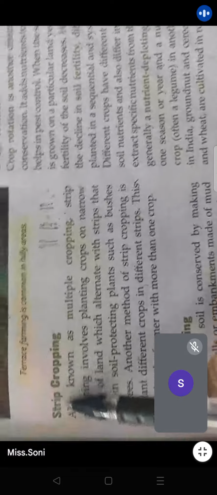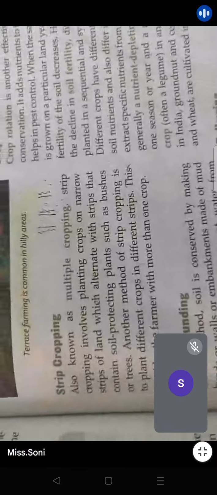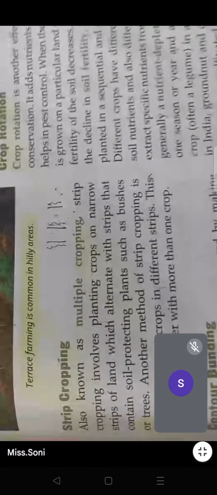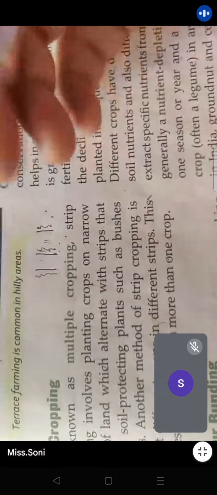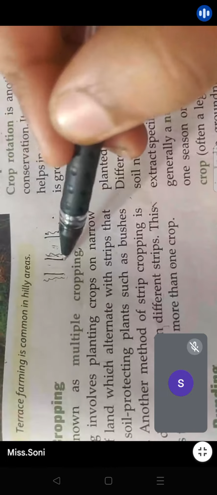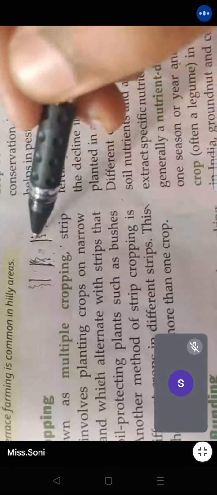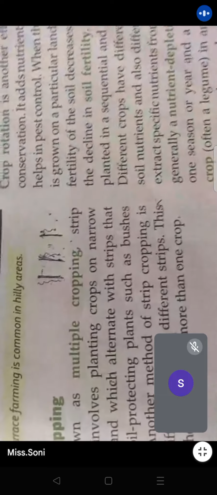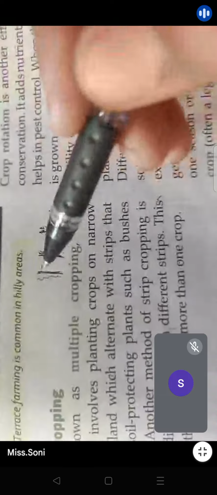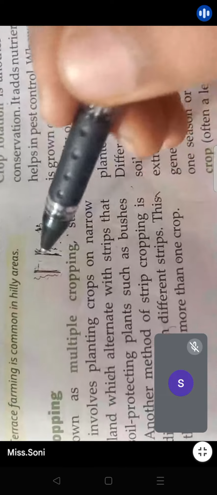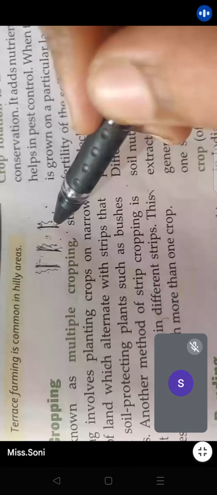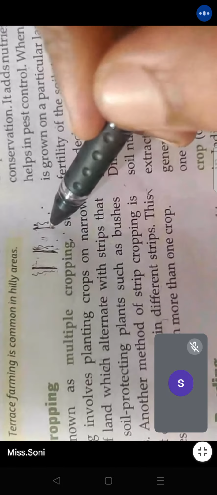Now what do you understand by seeing this word strip cropping? In strips. In strips, very nice. So basically in strip cropping there are strips made on the land. Can you see these lines? These are the strips that are made on the land. Now these strips are made by the mud only, right? They are making those boundaries by mud only, by the soil.